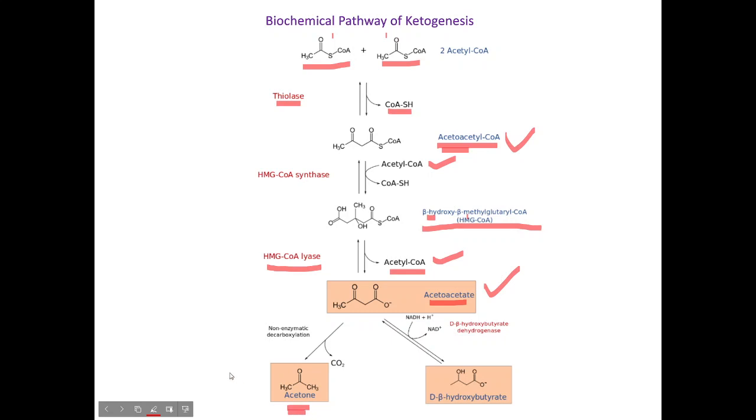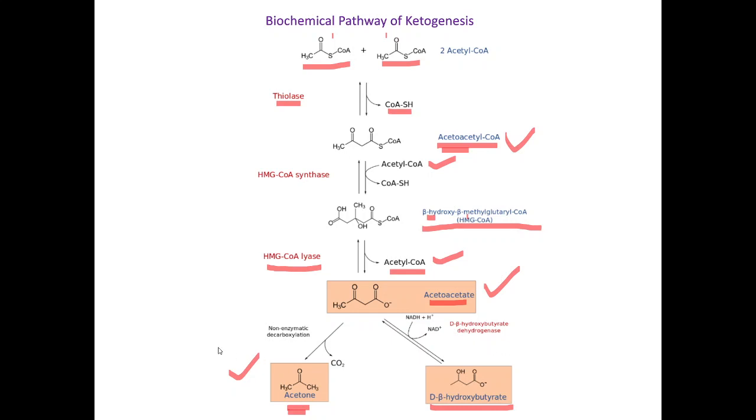So this is one more ketone body. Acetone is a ketone body. Acetoacetate is a ketone body. Next, this acetoacetate may undergo the beta hydroxybutyrate dehydrogenase reaction, and we get beta hydroxybutyrate. So this beta hydroxybutyrate is a ketone body. What happens in that one? NADH plus H plus combine, and we get NAD plus. In this one, beta hydroxybutyrate is being generated.